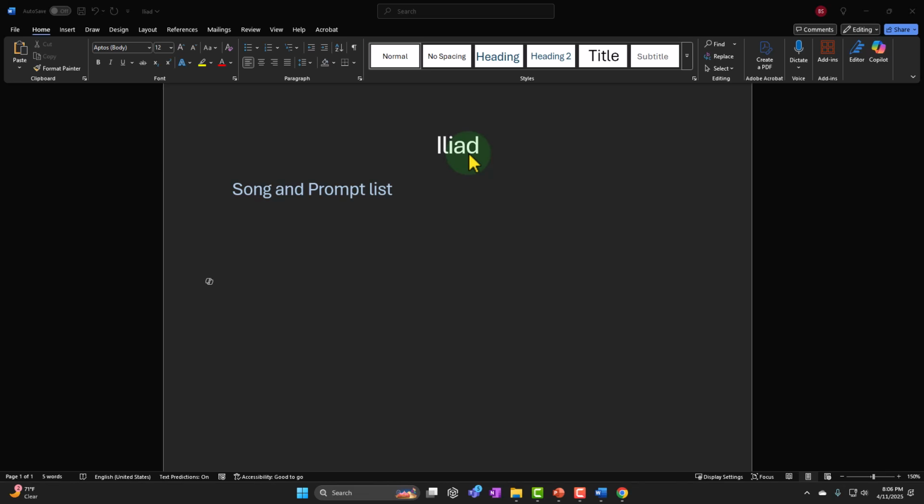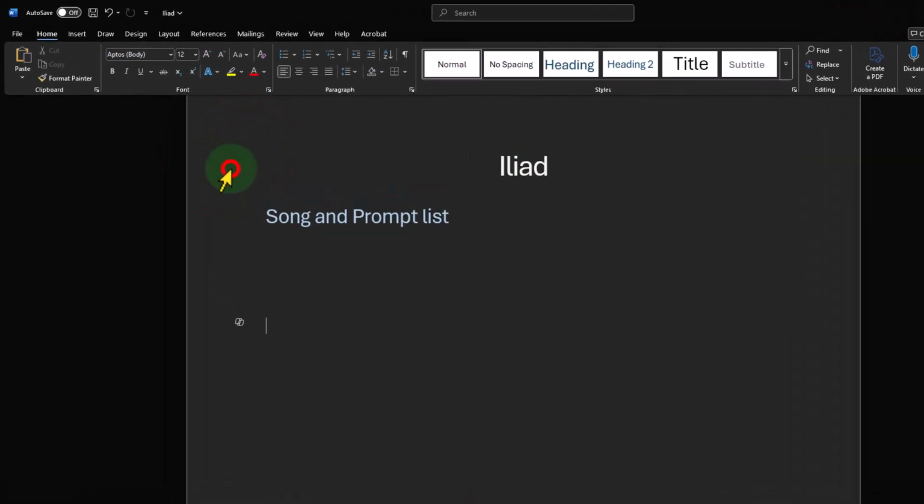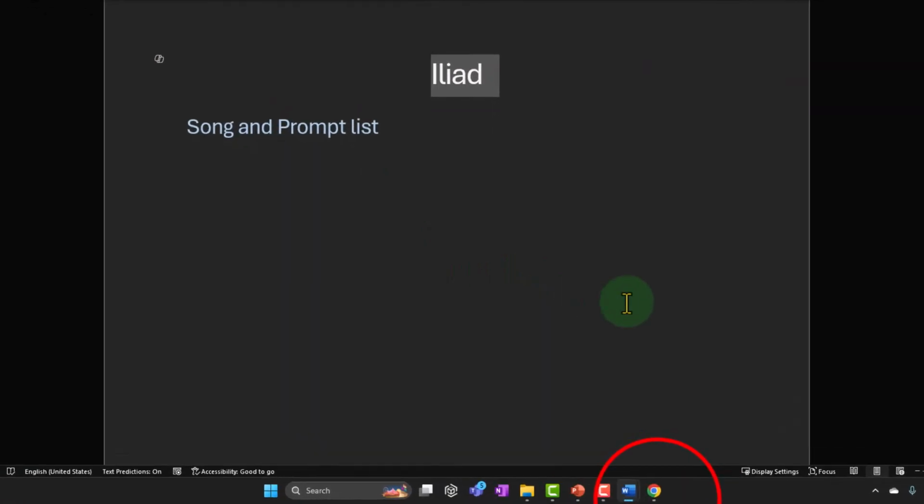But if you're doing something long like the Iliad, then I'm thinking it might be good to break it out chapter by chapter and give us a song list per chapter. So you could try either one. I'm going to go chapter by chapter. I'm just going to try chapter 1 of the Iliad and see where we go with that.